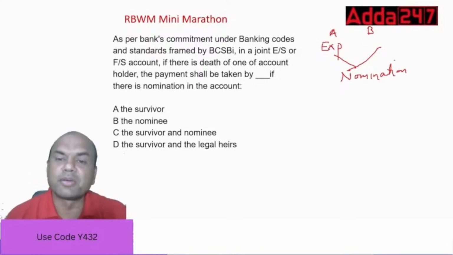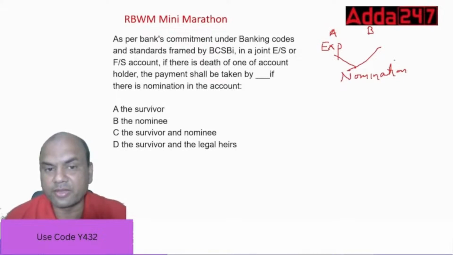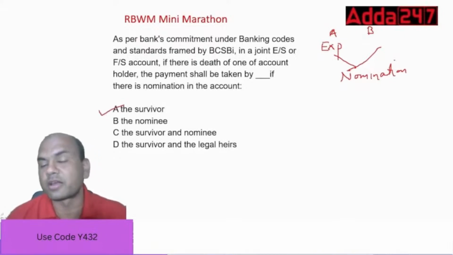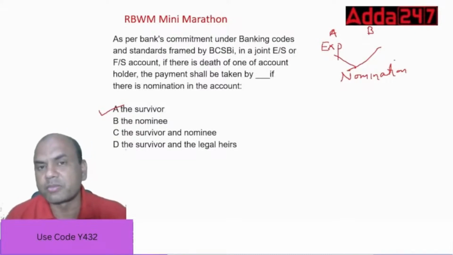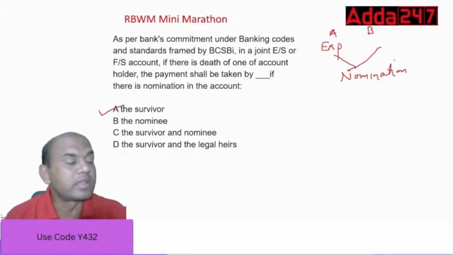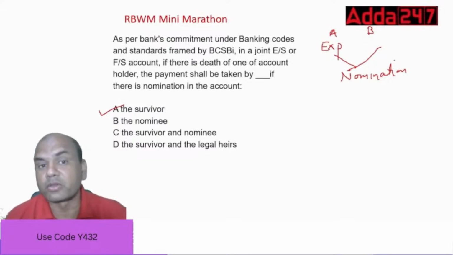So remember, when one of them has expired, who takes the payment? There is nomination in that account, but only one has expired. So the payment will be taken by the survivor. The nominee's case arises when both of them expire. In that case, only the nominee's case arises. Here, it's not only expiry. Always remember, it's not only expiry: expire, bankrupt, or lunatic. All the three cases. Expiry, bankrupt, or lunatic. All the three.